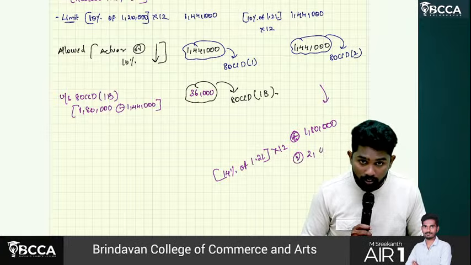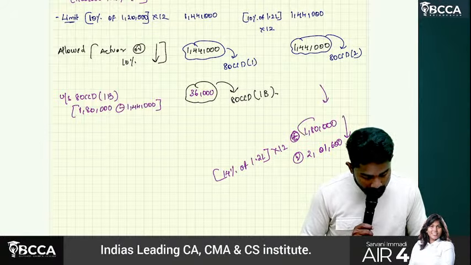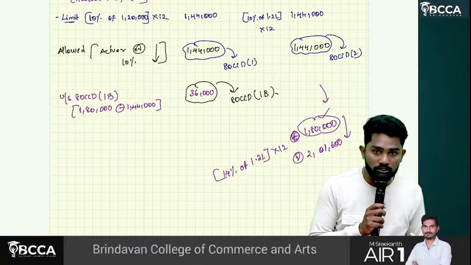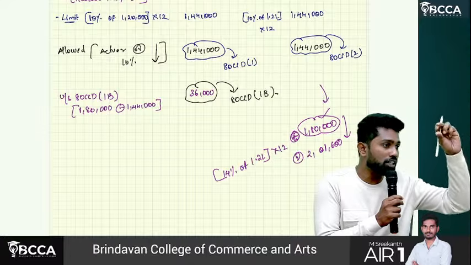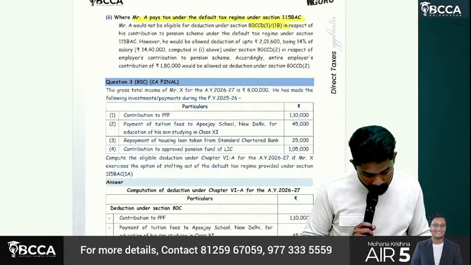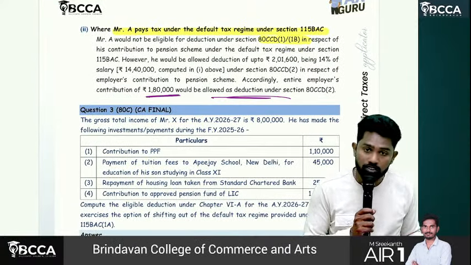2 lakh 600. Whichever is lower, 1 lakh 80,000 he can claim under which regime? Default regime. Not just 1 lakh 44,000, sir. 1 lakh 80,000, because in default regime the limit is 14 percentage, not 10 percentage. 1 lakh 80,000 would be allowed as deduction.